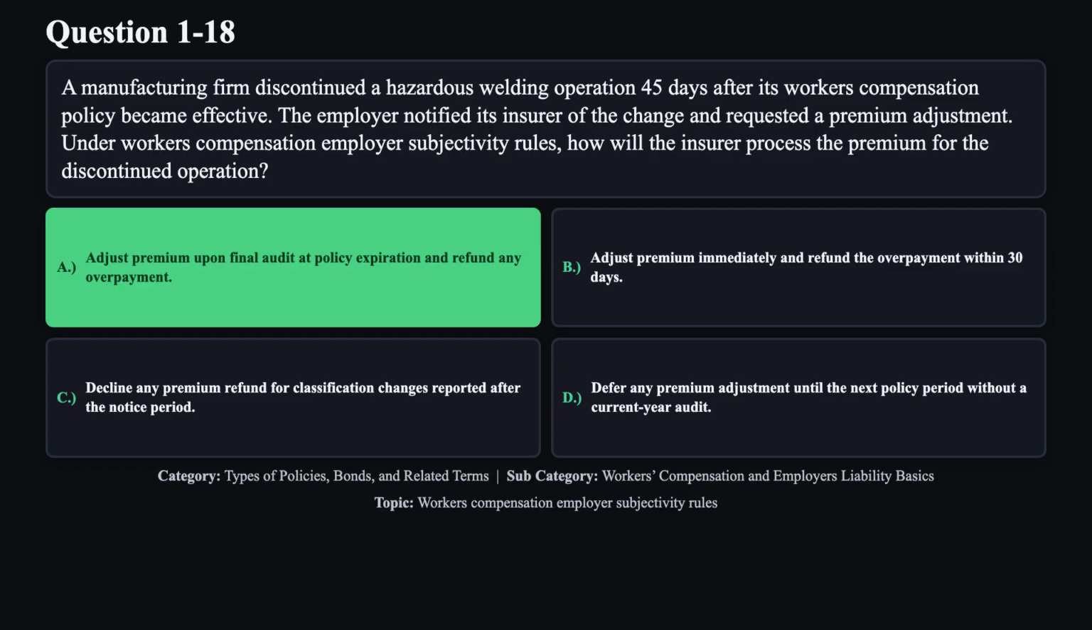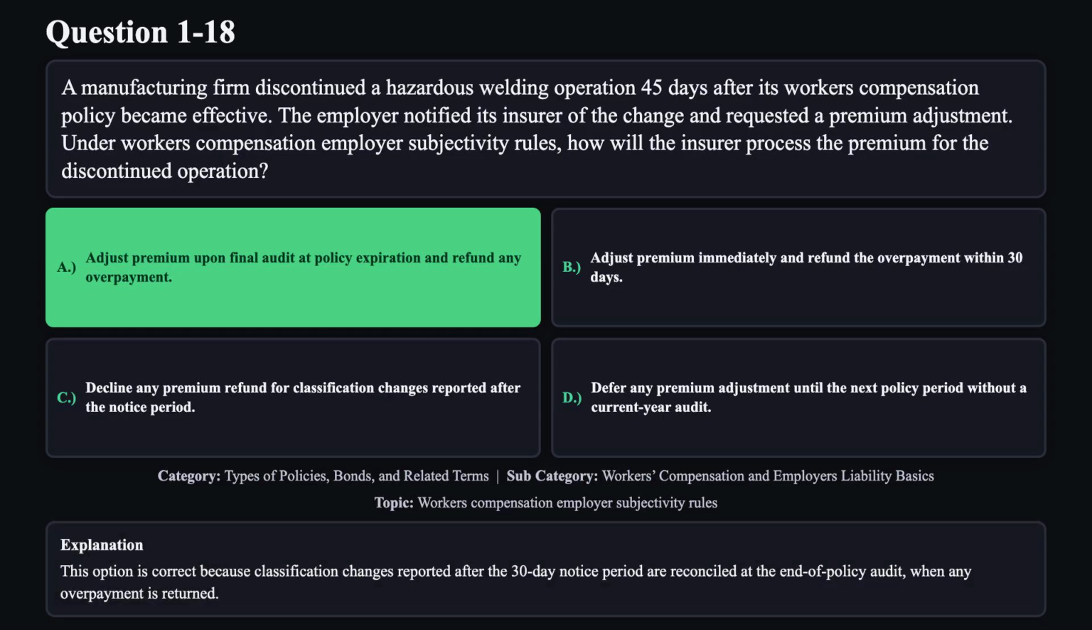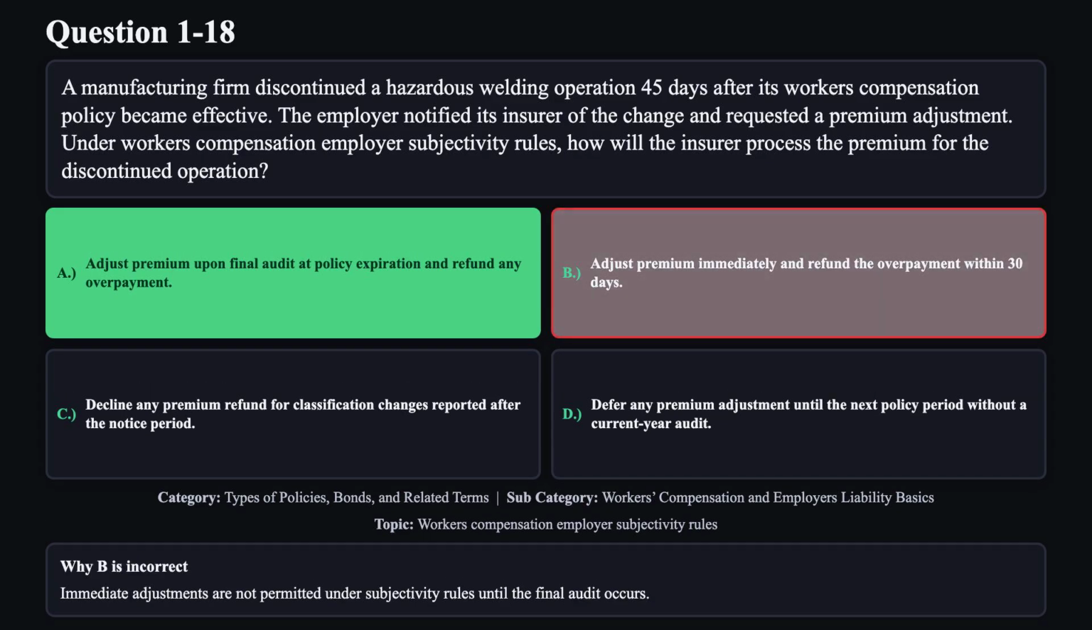The correct answer is A. This option is correct because classification changes reported after the 30-day notice period are reconciled at the end of policy audit, when any overpayment is returned. Reason B is not correct. Immediate adjustments are not permitted under subjectivity rules until the final audit occurs.